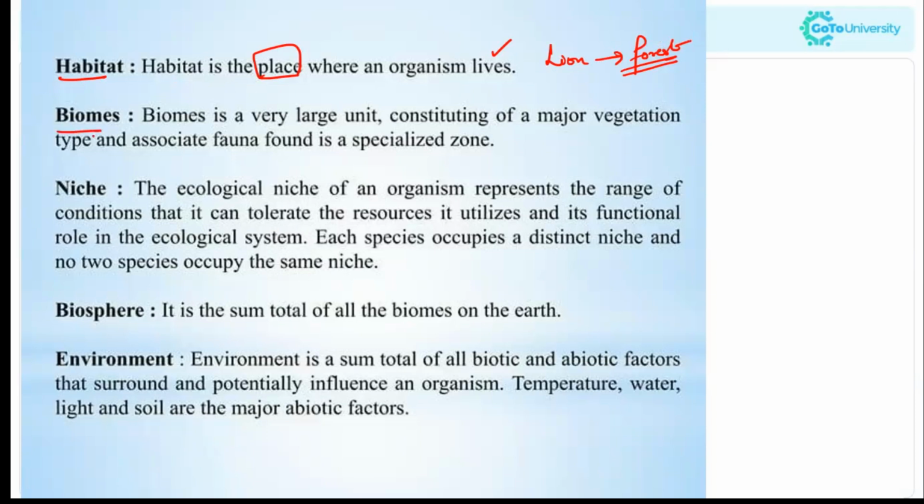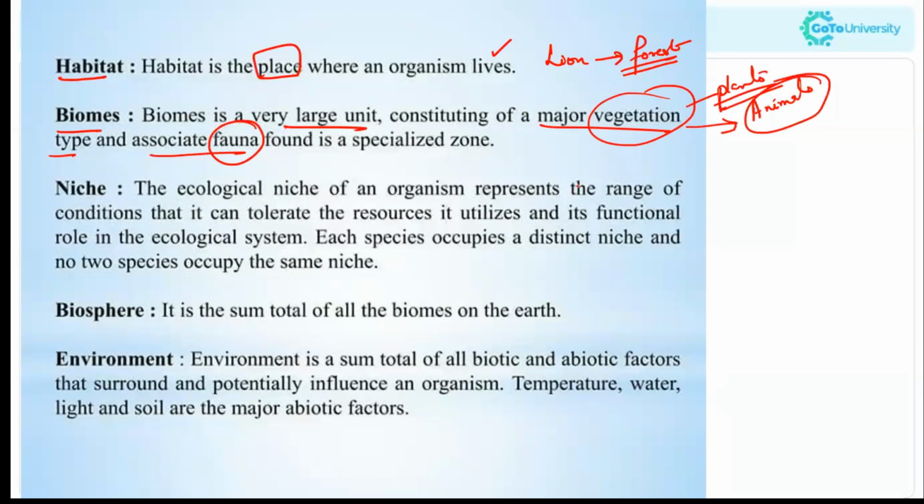Now comes the term biomes. A biome is a very large unit, consisting of a major vegetation type and the associated fauna found in a specialized zone. It represents a particular habitat type, and it consists of the major vegetation, the flora, the plants present in that region, and also the associated fauna, the animals which are interacting with them in that zone. That is biomes. We'll be coming to this topic later in detail.